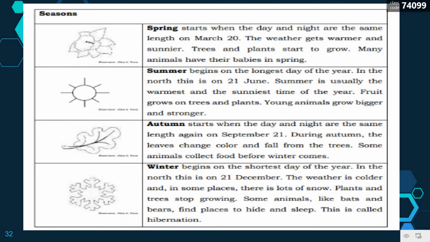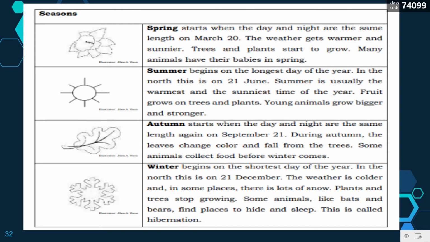So we are given spring. It starts when the day and night are the same length on March 20. The weather gets warmer and sunnier. Trees and plants start to grow. Many animals have their babies in spring.